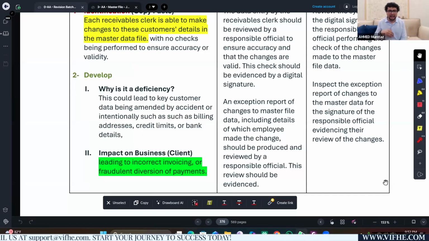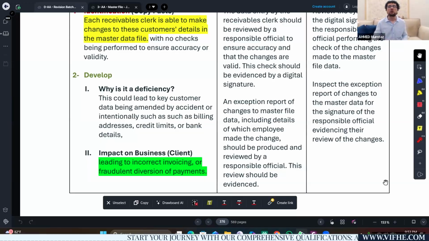Now I need to give the company a recommendation. The recommendation has to be directly attached to this risk. What's the deficiency? That the clerks can actually make changes in the master data file. But do not just rewrite the deficiency. Add some value.